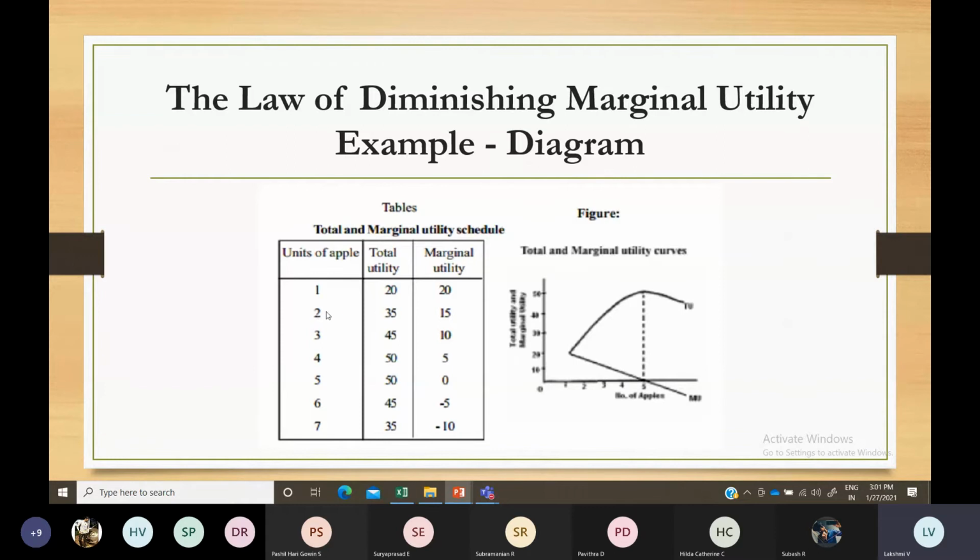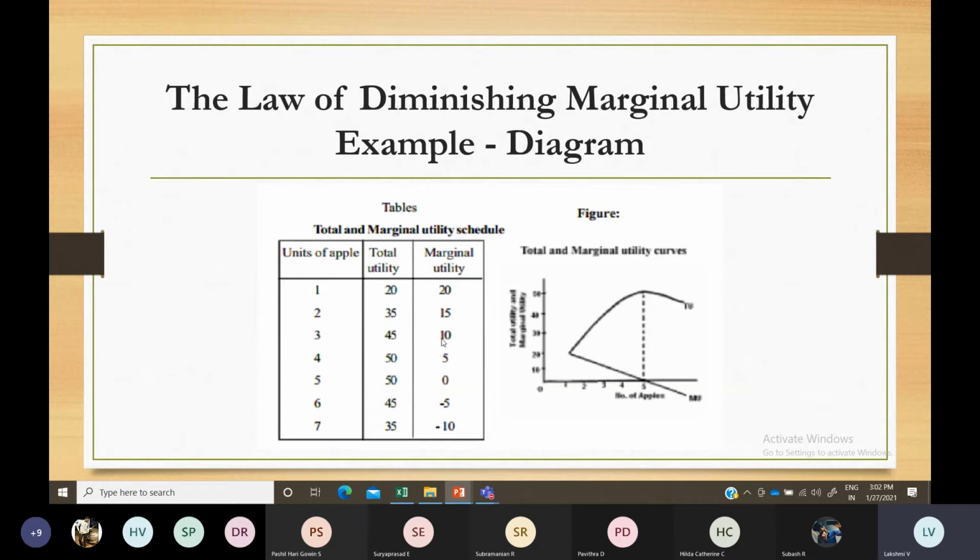But if you start consuming the second unit, third unit, fourth unit and go on consuming, what will happen? Total utility will increase, but marginal utility will come down. It will decrease with each additional unit of consumption. At a certain point, total utility becomes maximum, which is the saturation point, meaning the peak, the highest level.